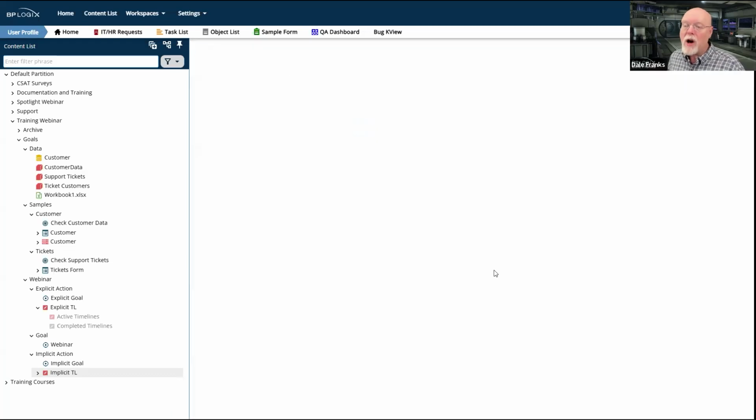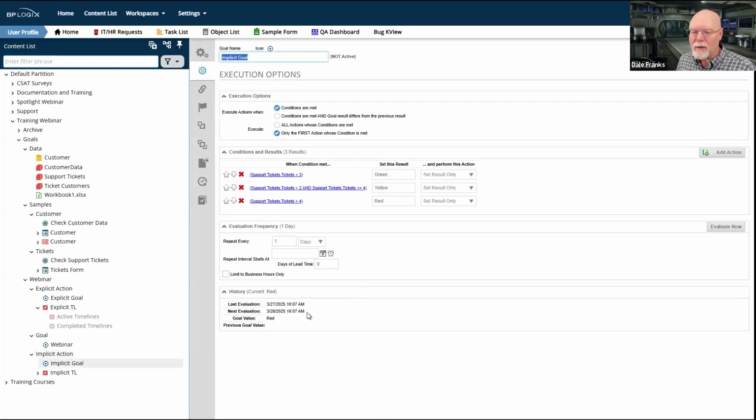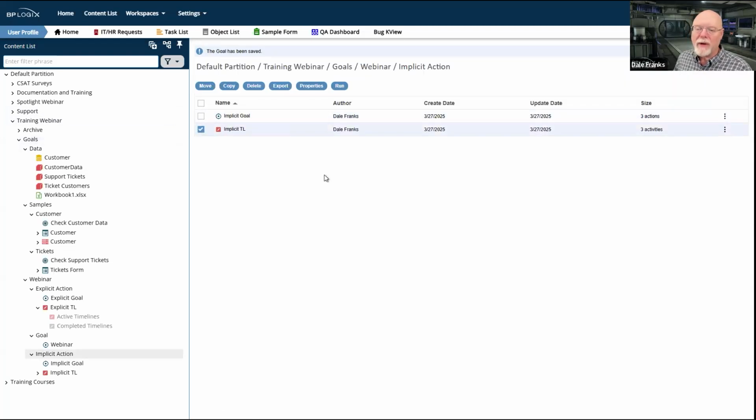Now, we already know for this goal that our current status is red, right? We saw that. So there's our goal value. So it's 8 o'clock in the morning. The goal says there are 7 people assigned or 7 customer support tickets waiting to be handled. So now we can just go ahead and run this implicit timeline process.